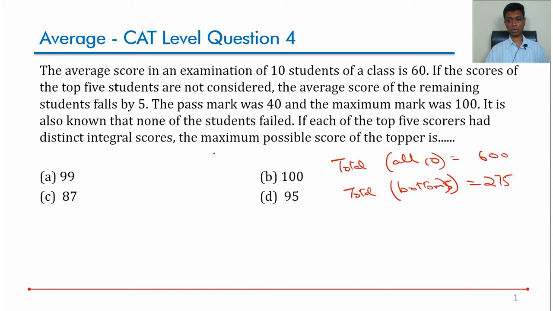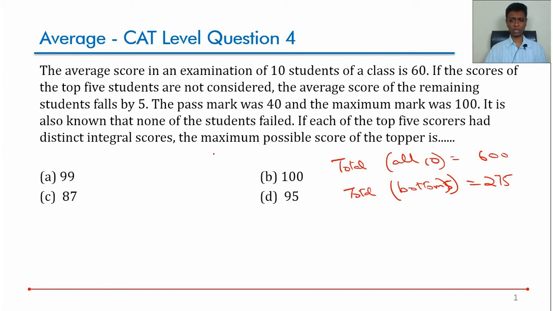The pass mark was 40 and the maximum mark was 100. So minimum is 40, maximum is 100. It is known that none of the students failed. So everybody has scored at least 40 or more. If each of the top 5 scores are distinct integral scores, the maximum possible score of the topper is dash. That's what we need to find.